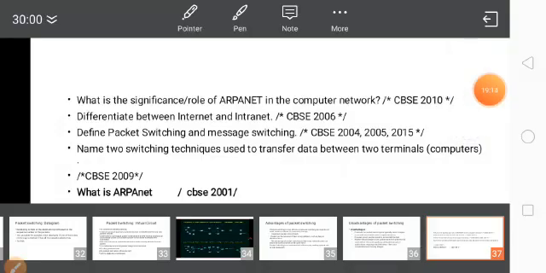Okay students, please study well about this concept called networking. In networking, you have to study internet, intranet, interspace, the full forms of ARPANET and NSFNet, followed by switching technologies. In switching technology, there are three types: circuit switching, message switching, and packet switching.